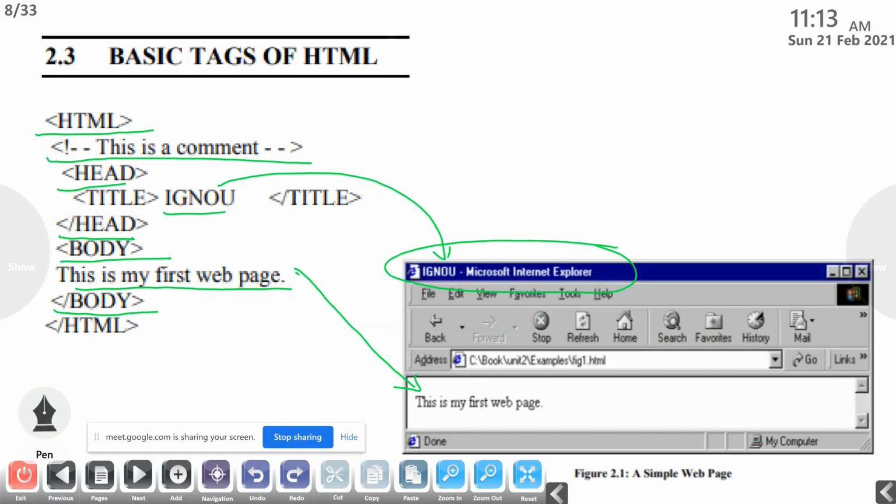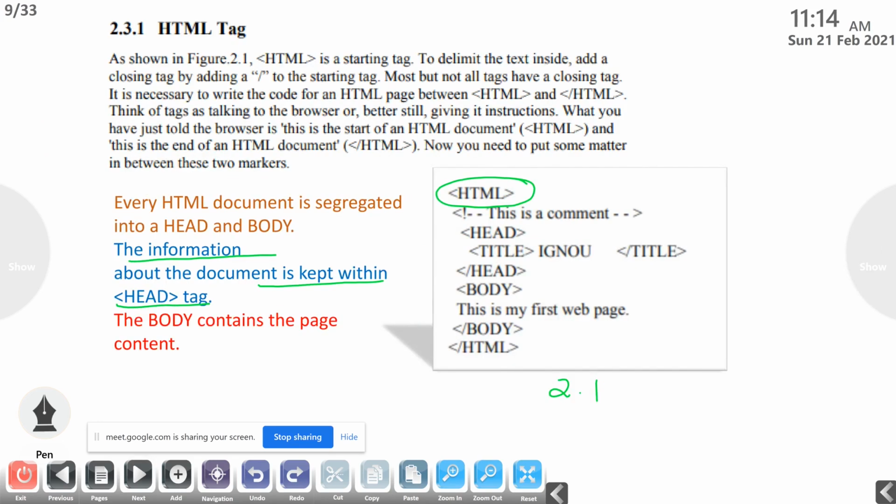That is, what we are giving in this head and slash head, that is only one tag, that is the title tag. In between the title and slash title, what we give will display in the title of the web browser. Okay, so here we are giving the information about the document in the head part.